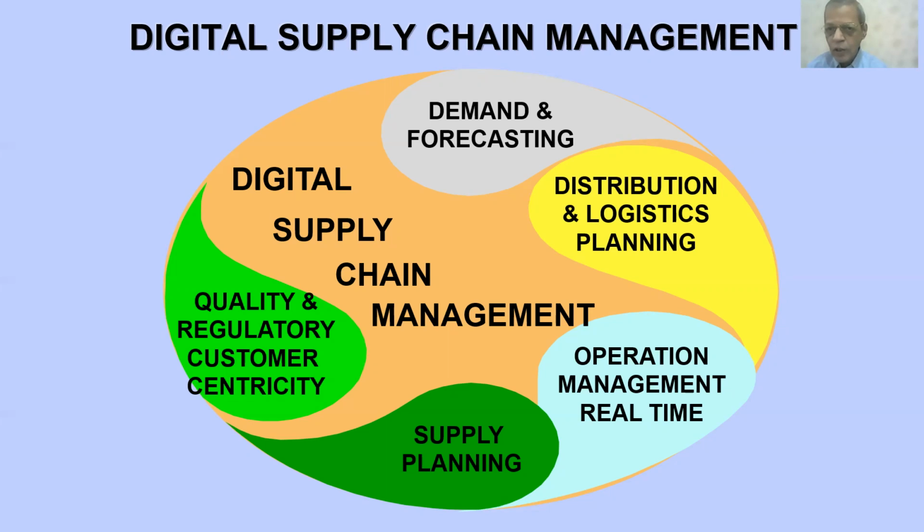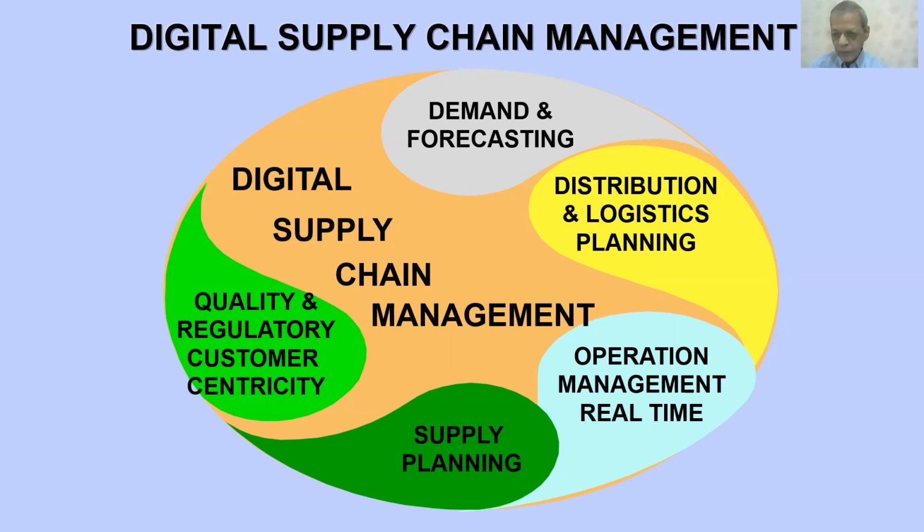When we are talking about the digital supply chain, we want to improve the planning, and sales and operation planning requires inventory visibility across the supply chain, that is, from customer to supplier.